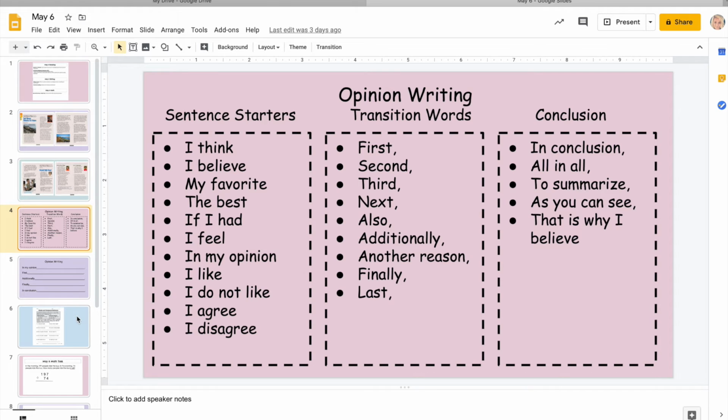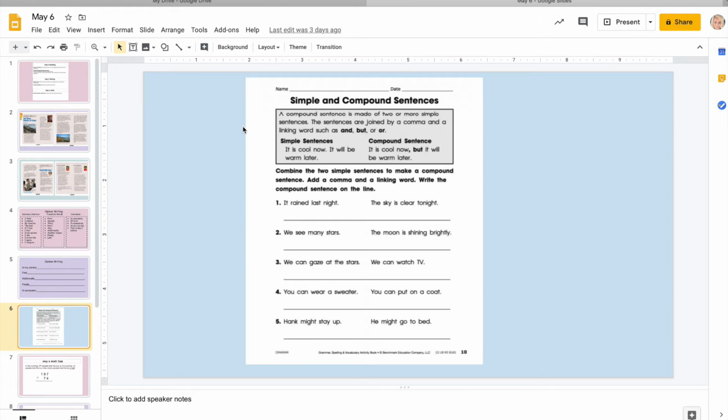If you need more time on the opinion writing portion, remember you can always pause the video and go back to it. The last portion of the writing is very similar to what we did yesterday, going over simple and compound sentences. A compound sentence is made up of two or more simple sentences. The sentences are joined by a comma and a linking word such as and, but, or the word or. So here is an example of simple sentences. It is cool now, it will be warm later. Making that a compound sentence, you're taking those simple sentences, you're adding that comma, you're adding that linking word, and then finishing with the second thought.